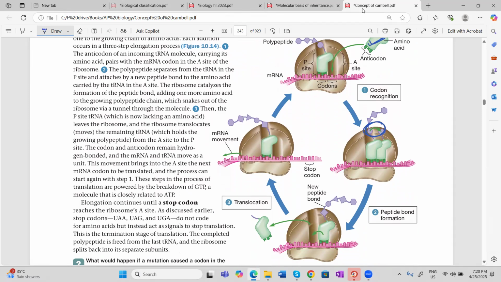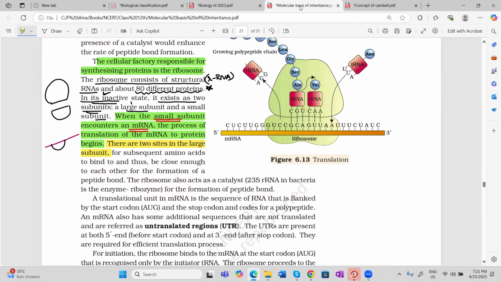So the peptide bond is made, and to make the peptide bond you need the help of an enzyme. The 23S ribosomal RNA in prokaryotes works as an enzyme. See the line carefully, please focus. There are two sites in the larger subunit for the subsequent amino acid to bind, and they are so close that the formation of the peptide bond is done.